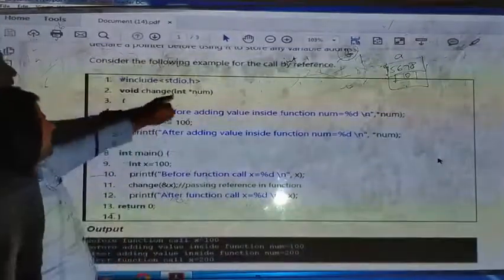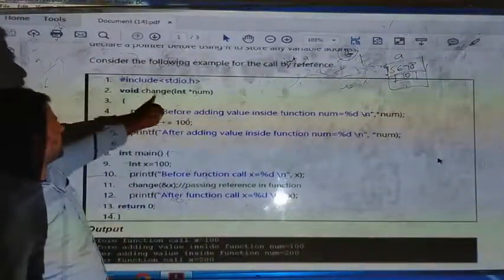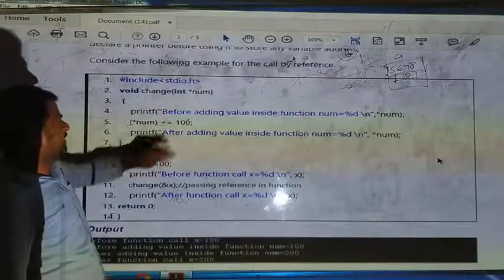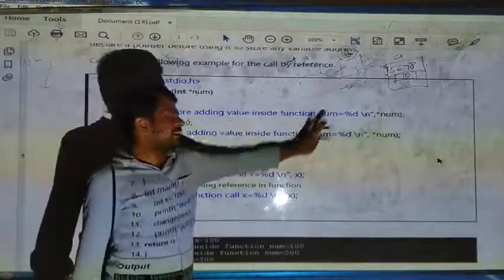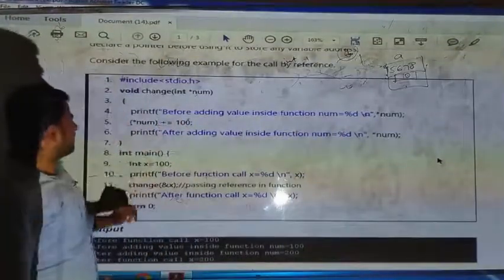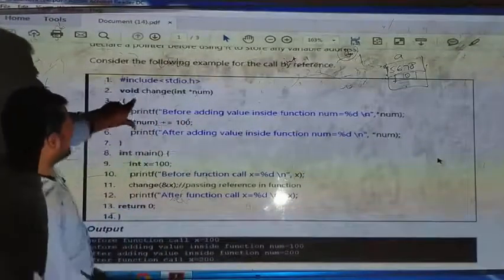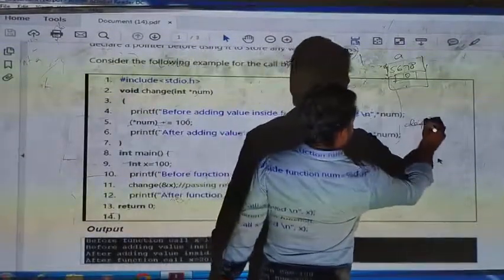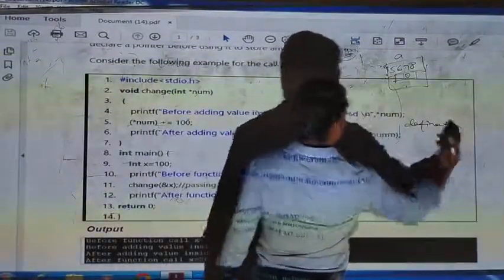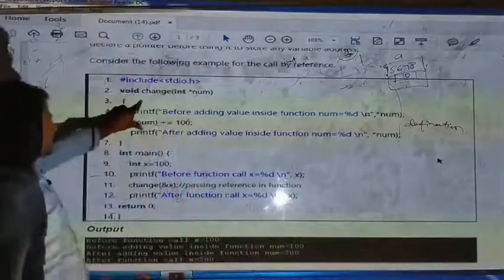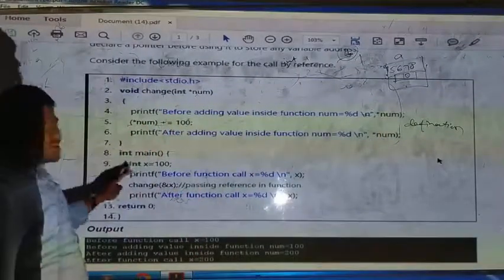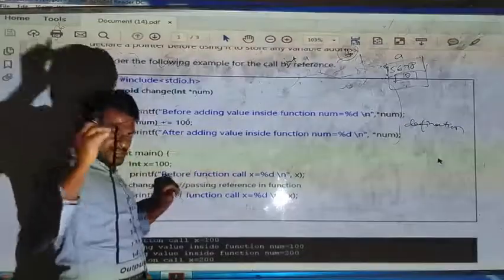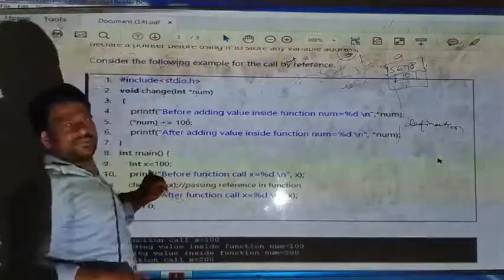Here we are defining a function, the change function. Before adding value inside a function, num is equal to num. It is a variable num. This is the definition of a function, a block of statements we are giving in a function. After that we are writing a main program. Wherever the main program is there, first the main program will be executed.